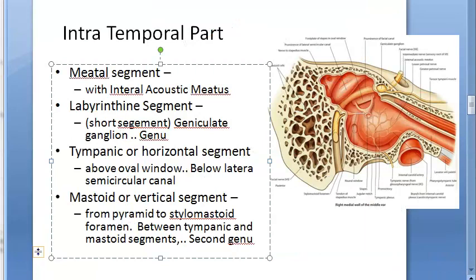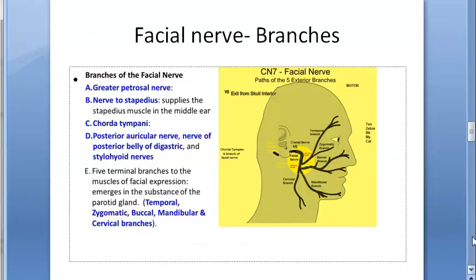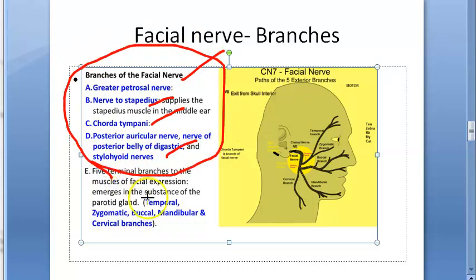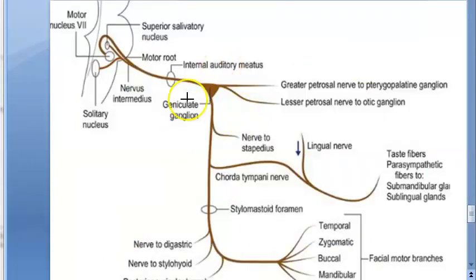This intratemporal part has many parts inside that. In the facial nerve, you have the greater petrosal nerve, nerve to stapedius, chorda tympani nerve, then posterior auricular nerve, nerve of posterior belly of digastric and stylohyoid nerves. These will be within the intratemporal part. Then you have the terminal branches, which we are not actually bothered about here. Here we are bothered only about the intratemporal part. So look at this now. Internal auditory meatus till the stylomastoid foramen. We are concerned only with this much.